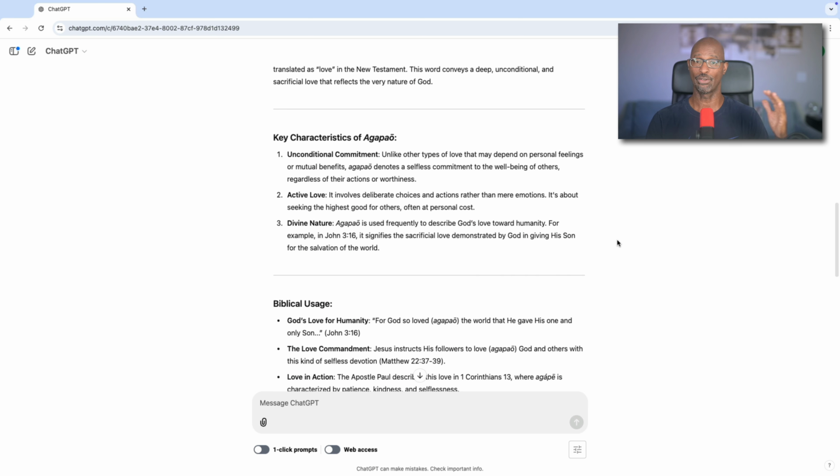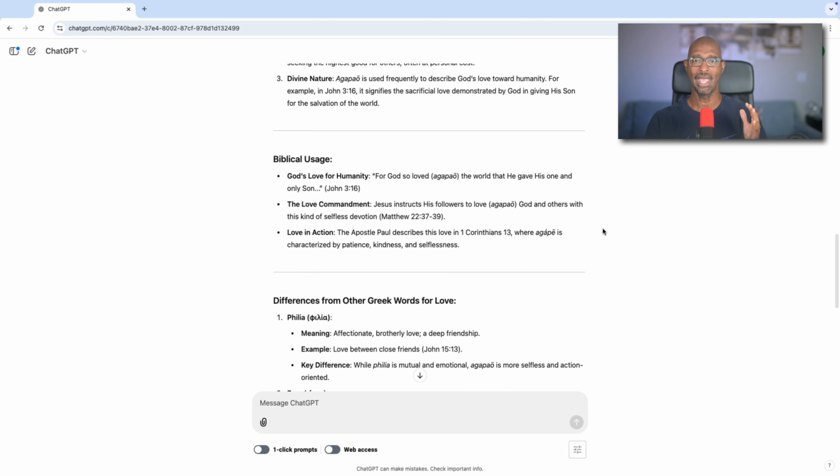Also, we have the key characteristics of this type of love, this agapaō: unconditional commitment. It is active love. Of course, it is divine in nature. It is frequently used to describe God's love towards humanity. Then we have the biblical usage of the word. You can think of this as sort of a cross-reference: God's love for humanity, the love commandment, action in love.